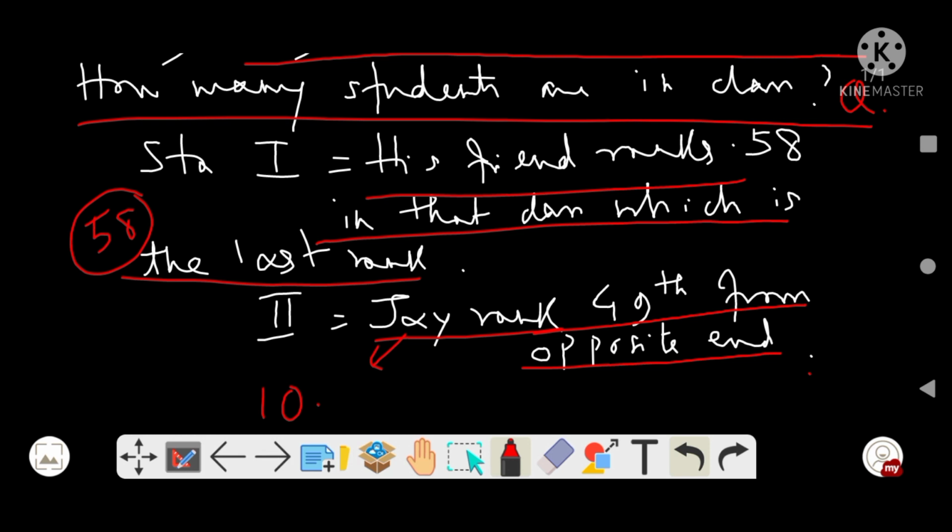So if he is the 10th student and he is ranking 49 from the other end, so we can write 49 minus 1, and if we add both it comes 58.